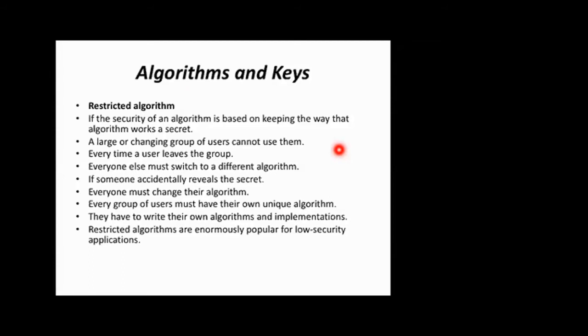Generally we may think that keeping the algorithm secret makes it secure, but in reality that is a false statement. If you observe all the famous algorithms we have, all are public algorithms. That means everybody knows how the algorithm works, but still they are not able to crack that kind of message.